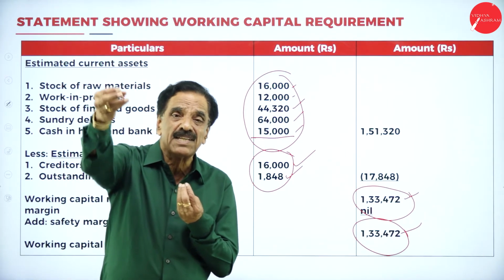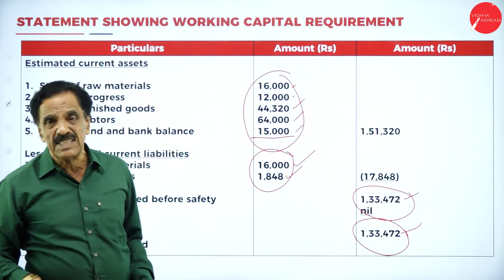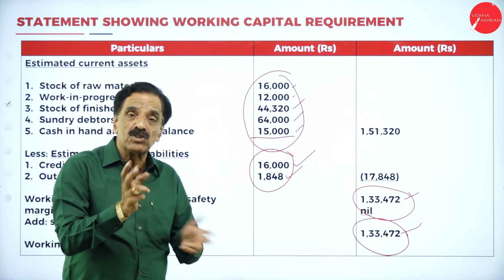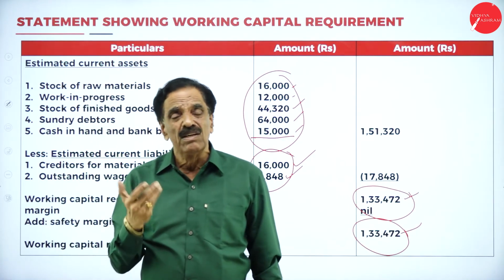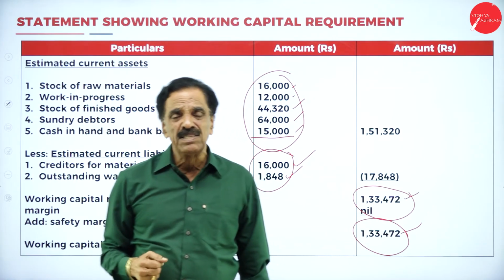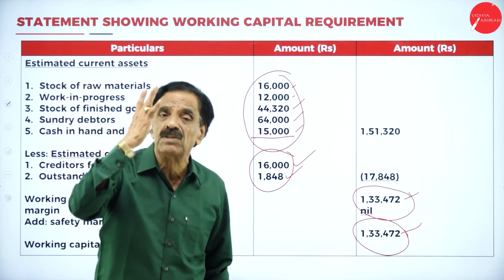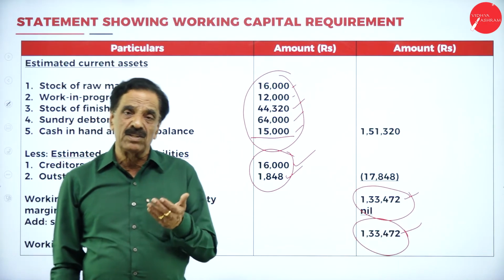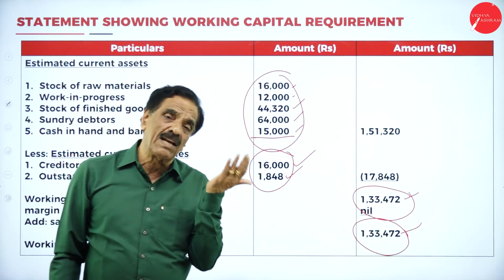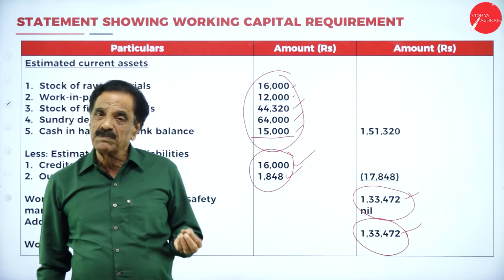The profit result may come after 2 or 3 years, whereas for current assets, we need money immediately for day-to-day operation. We have to purchase the raw material, pay the bills, and pay the material values. All this we require for day-to-day operation. Day-to-day operation is called working capital. For a longer period, for establishment, it is called fixed capital.